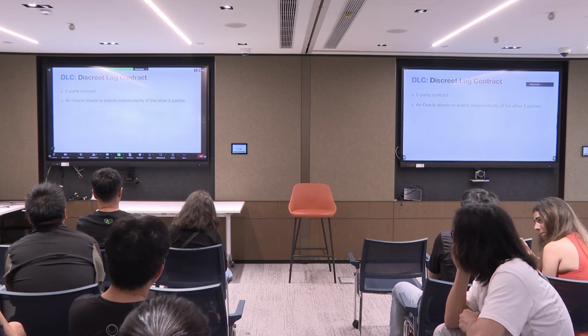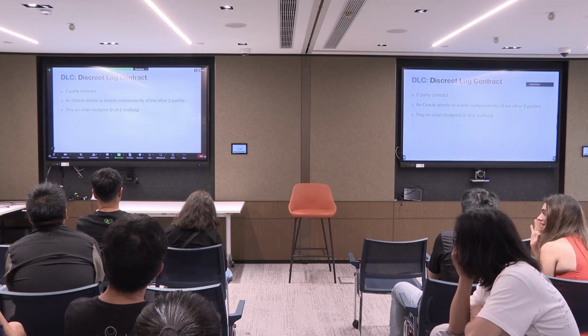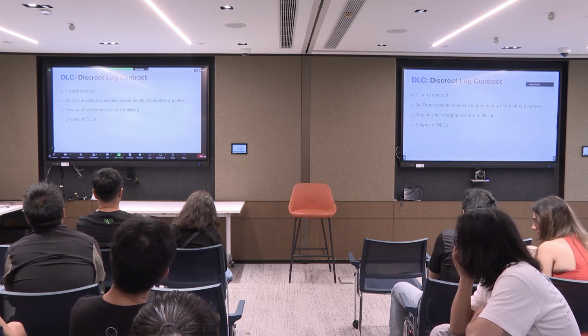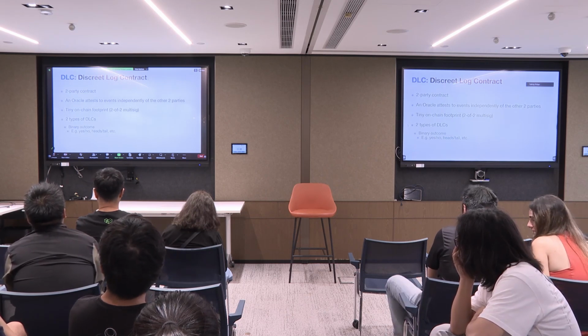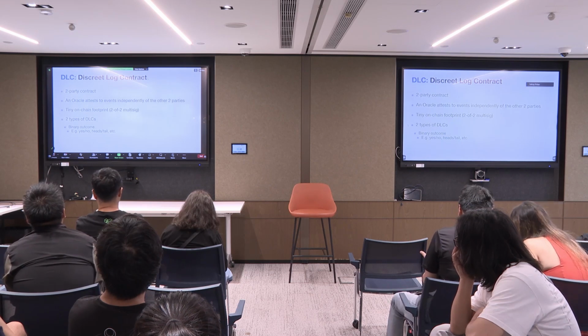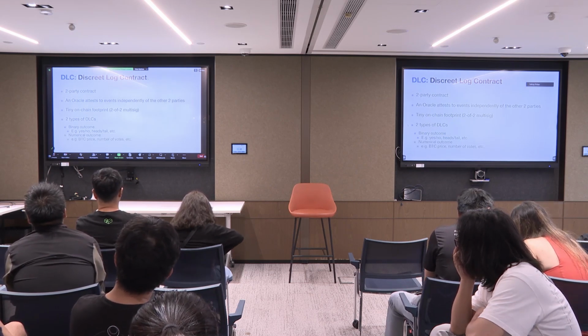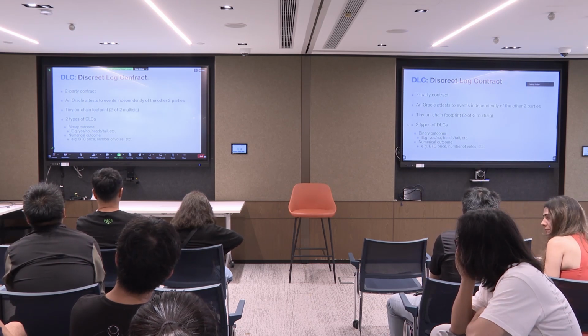There is also no trust in between the two parties, so the two parties don't have to trust each other. There are two different types of DLCs. There is a binary outcome DLC, which the name already implies, where you have yes or no answers, heads or tails, or others, or more complex DLCs where you can have numerical outcomes, like if you want to bet on the Bitcoin price or a number of something else.